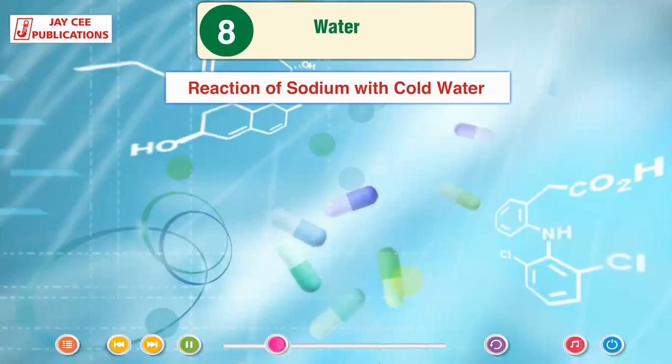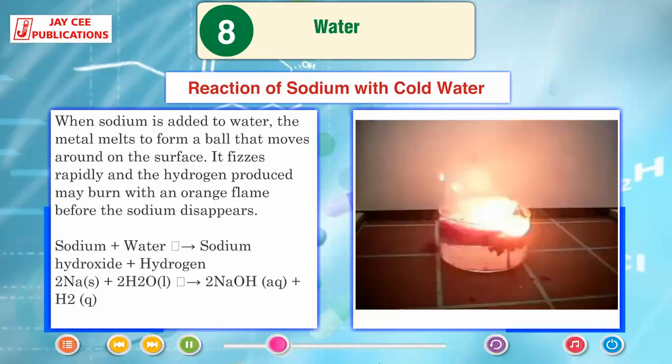Reaction of sodium with cold water. When sodium is added to water, the metal melts to form a ball that moves around on the surface. It fizzes rapidly and the hydrogen produced may burn with an orange flame before the sodium disappears. Sodium plus water is sodium hydroxide plus hydrogen. 2Na(s) + 2H2O(l) → 2NaOH(aq) + H2(g).